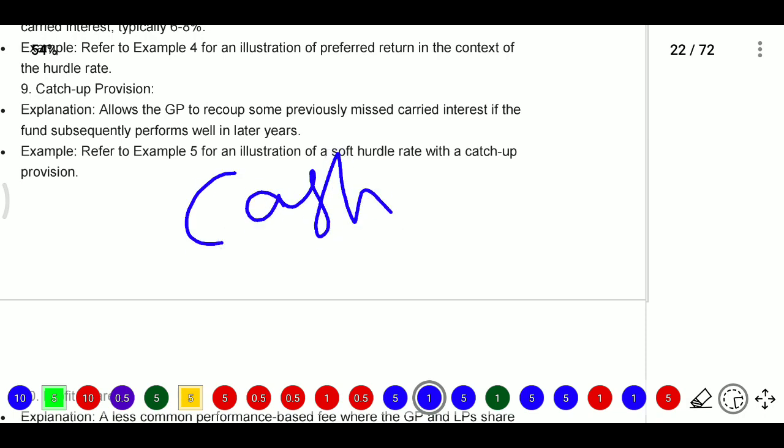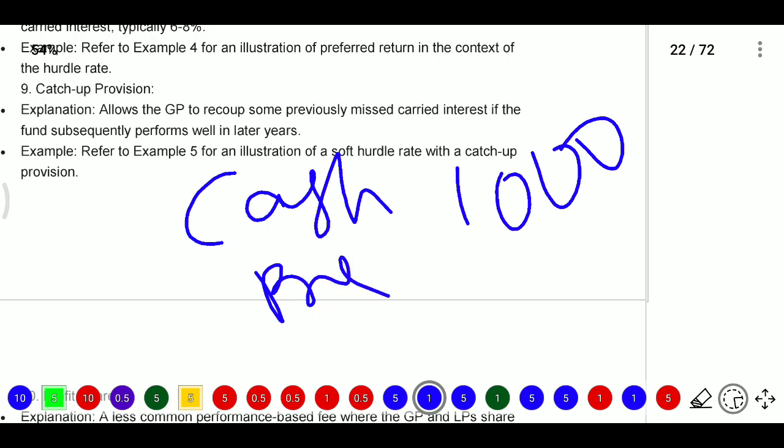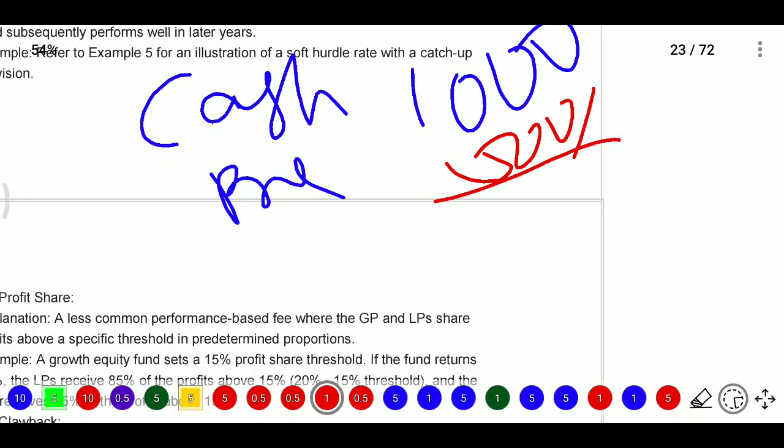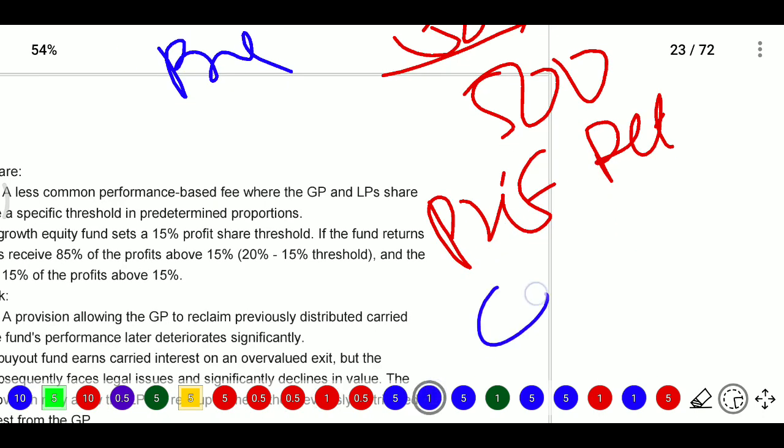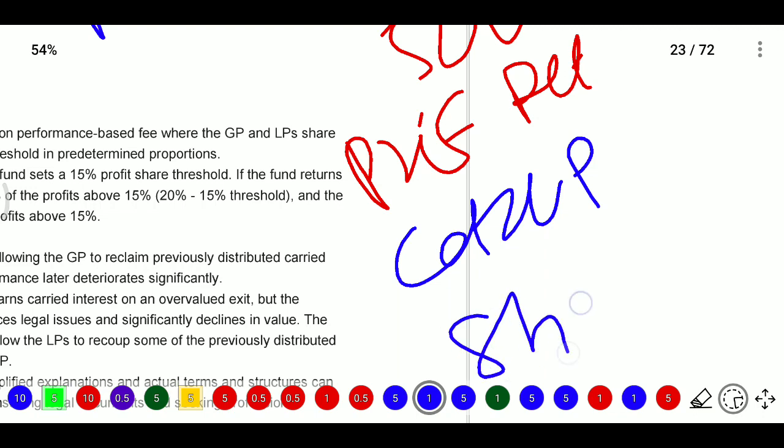Say 1000 was earned, and up to principal means they invested 500. So we will remove that 500. Now it will be 500. On that 500 we will go with preferred return, and after that they have catch up. After that catch up, the share will be there.